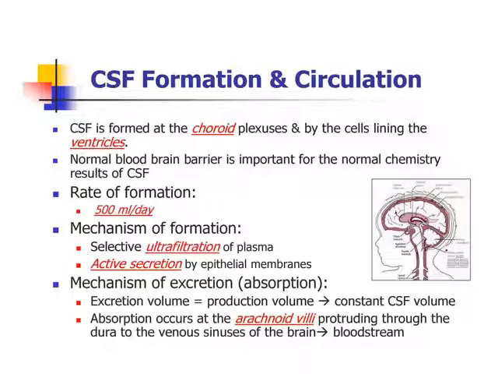Now the cerebrospinal fluid formation and its circulation. CSF is formed at the choroid plexuses and by the cells lining the ventricles. A normal blood-brain barrier is important for the normal chemistry of the cerebrospinal fluid. Its rate of formation is 500 ml per day. The mechanism of formation is selective ultrafiltration of plasma and active secretion by epithelial membranes. Now the mechanism of excretion. Absorption occurs at the arachnoid villi, protruding through the dura to the venous sinuses of the brain to the blood stream.